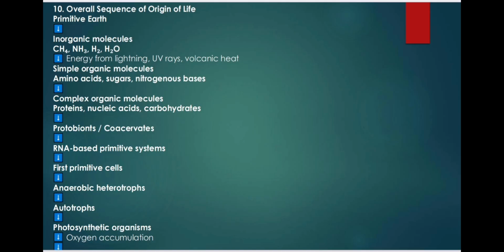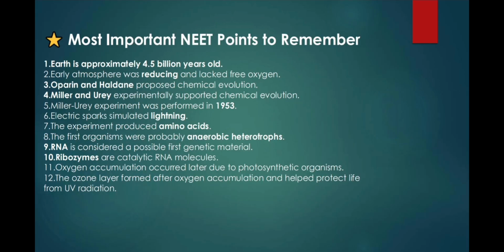Protobionts, coacervates, RNA-based primitive systems. First primitive cells, anaerobic heterotrophs, autotrophs. Photosynthetic organisms, oxygen accumulation, aerobic organisms, more complex life forms. Most important NEET points to remember. 1. Earth is approximately 4.5 billion years old. 2. Early atmosphere was reducing and lacked free oxygen. 3. Oparin and Haldane proposed chemical evolution.